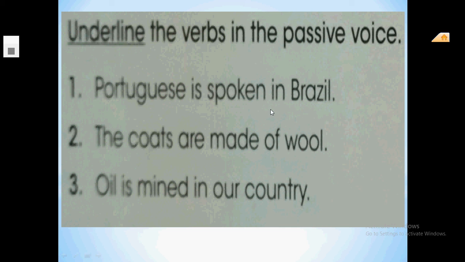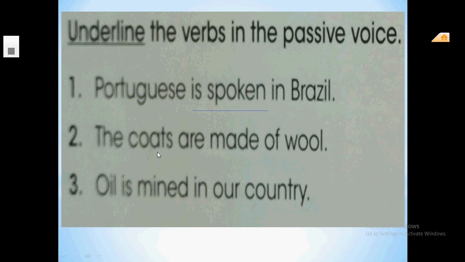Where are the verbs in this sentence? Let me help you with this example. The verb in the passive voice is a form of to be plus the past participle form. So the verb here is a verb phrase, not only a verb: is spoken.